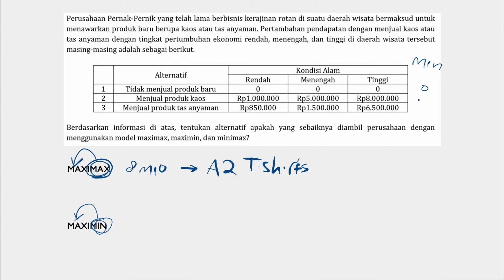From alternative 2, the minimum is 1 million, and for alternative 3, the minimum is 850,000. So from these 3, the maximum one is 1 million. So it's also alternative 2, t-shirts.